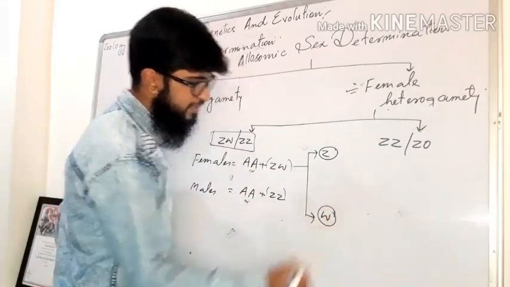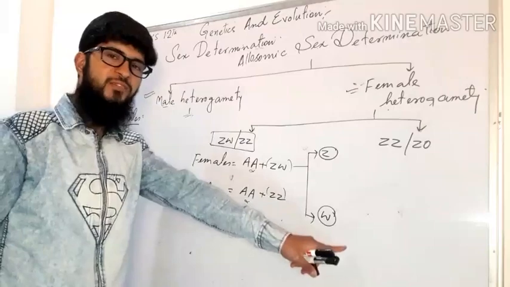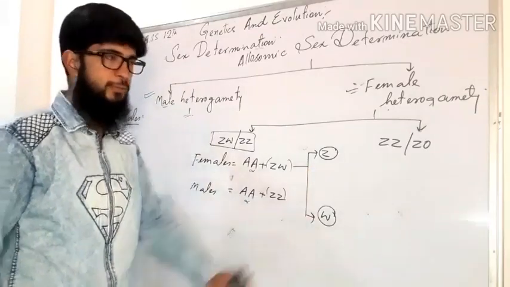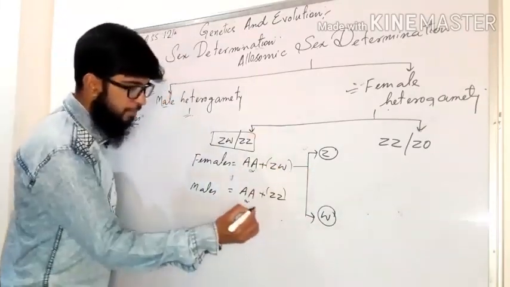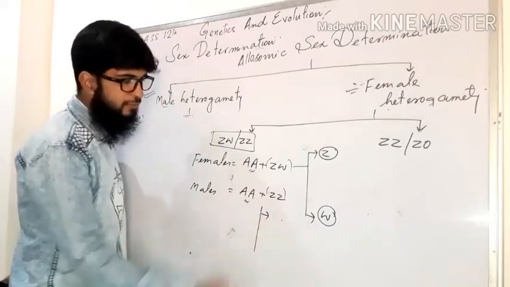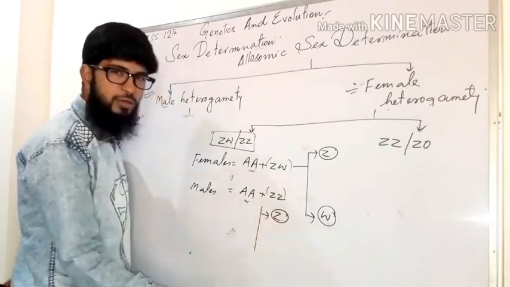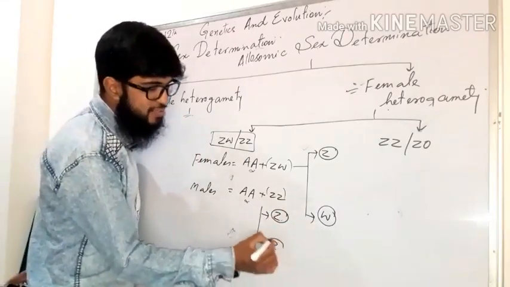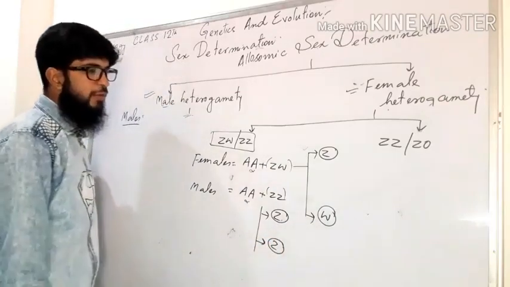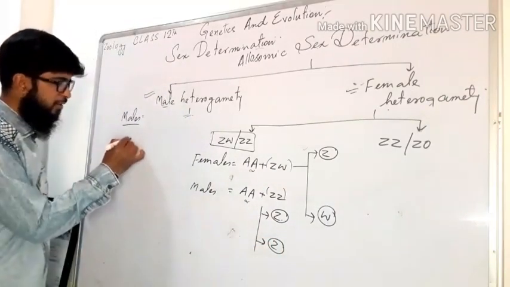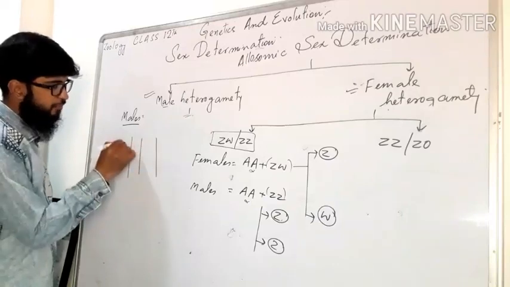So two types of gametes formed, one with Z, one with W. Now for example, males are homogametic. They form all the sperms with Z as the sex chromosome. Fine. Now if we draw a Punnett square, let me draw a Punnett square here.